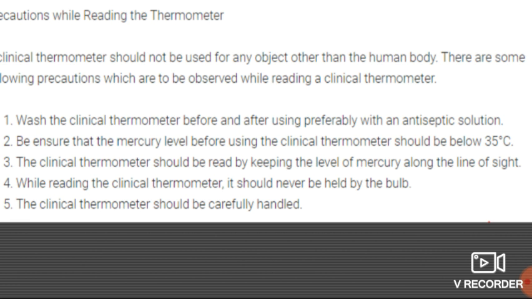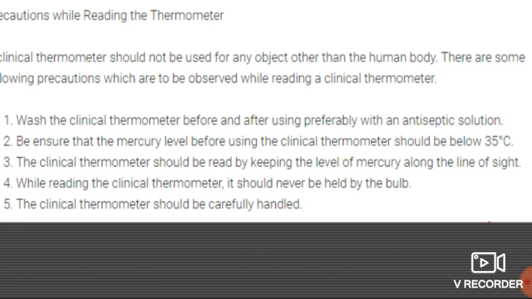Celsius. Now the third one: the clinical thermometer should be read by keeping the level of mercury along the line of sight. You have to read the thermometer by keeping the level of mercury in front of your eyes, along the line of your sight. The fourth one: while reading the clinical thermometer, it should never be held by the bulb.